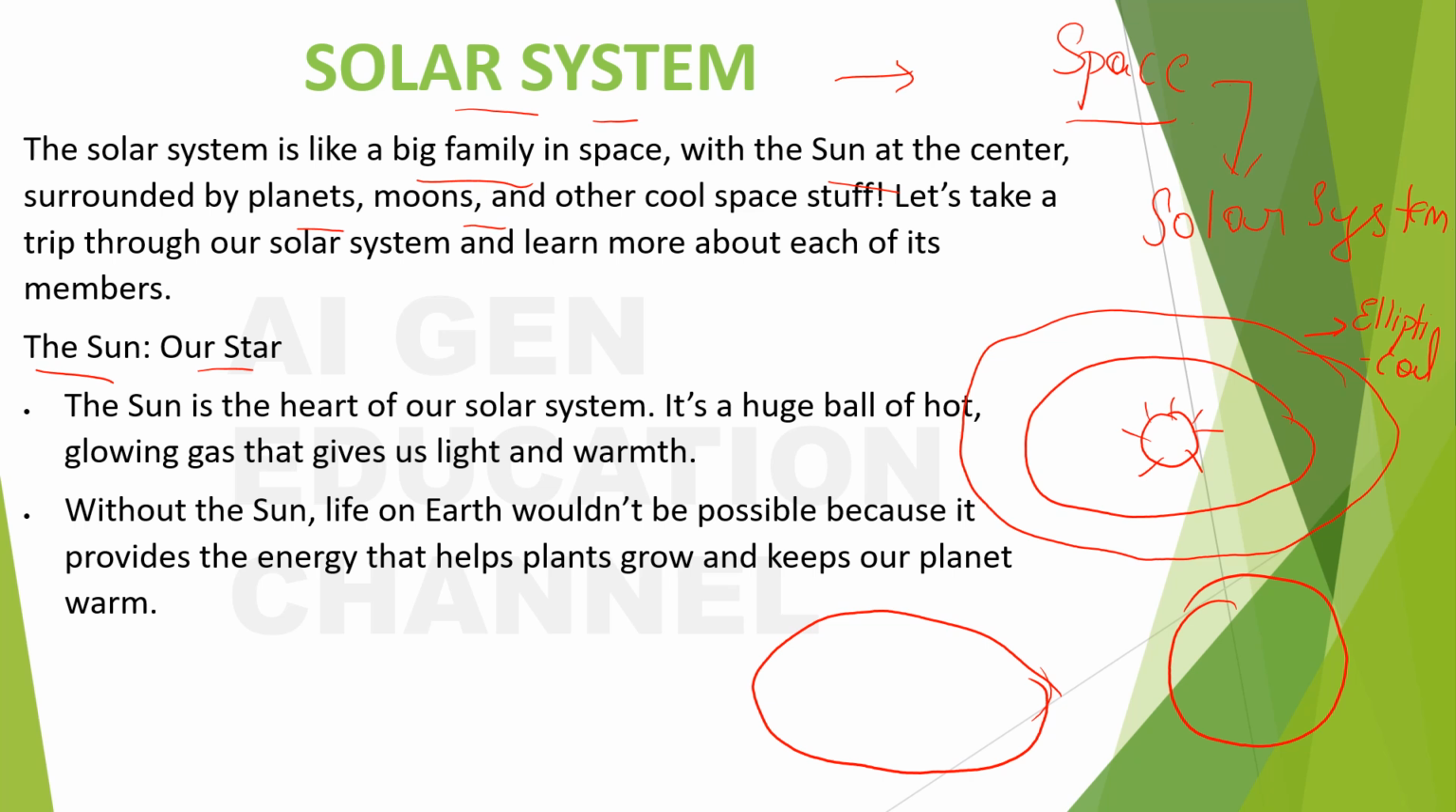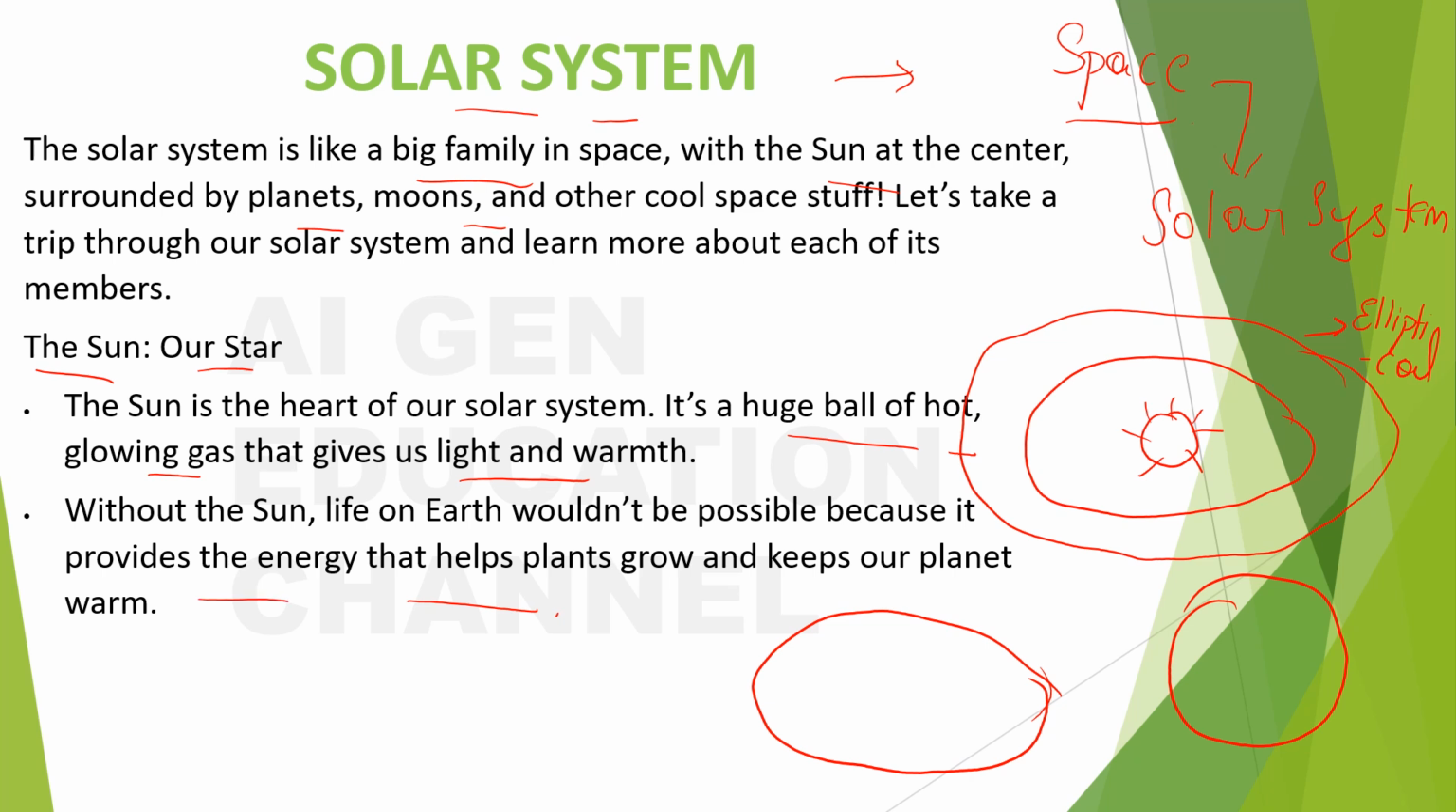Okay, the sun is the heart of our solar system. It's a huge ball of hot glowing gas that gives us light and warmth. Without the sun, life on earth wouldn't be possible because it provides the energy that helps plants grow and keeps our planet warm, right? Plants grow, right?